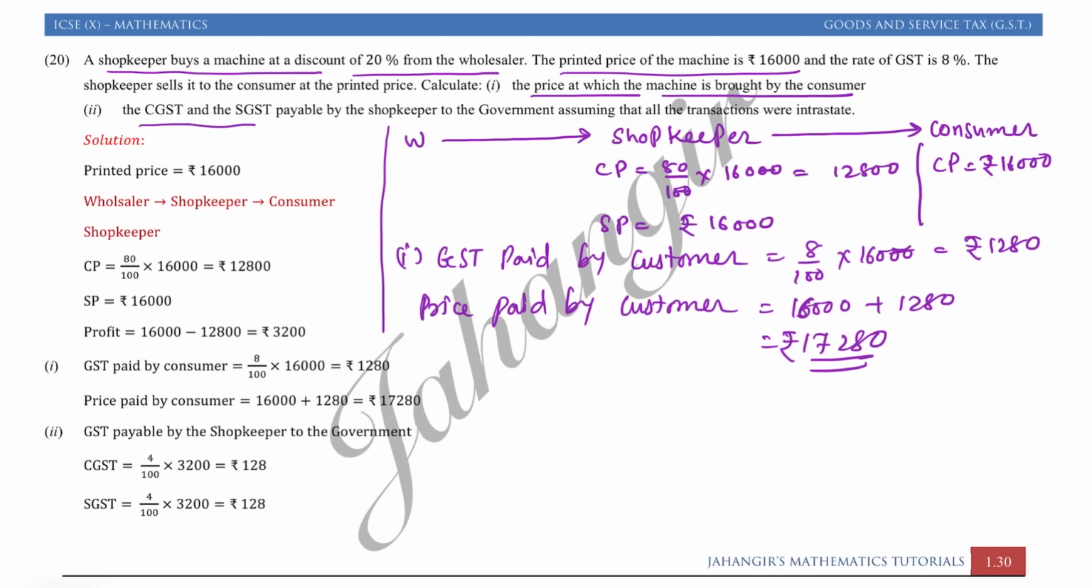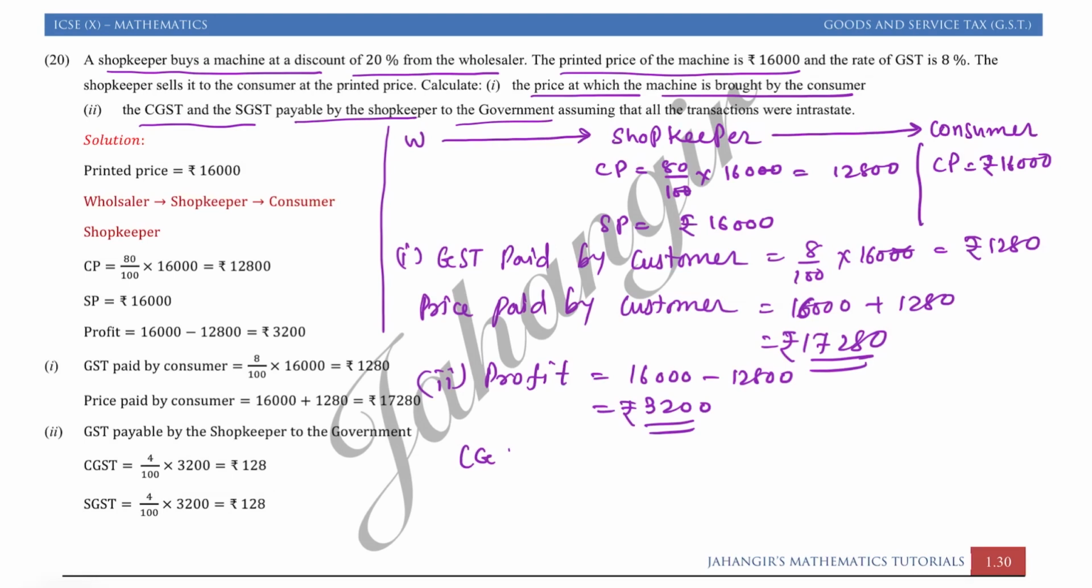Second part is CGST and SGST payable by the shopkeeper to the government if the transactions are intrastate. Intrastate means within the same state. So the shopkeeper will pay CGST and SGST on the profit. So first I will find the profit. Profit for the shopkeeper is 16,000 minus 12,800. दोनों को subtract कर दो, you will get a profit of rupees 3,200. Profit for the shopkeeper is 3,200.